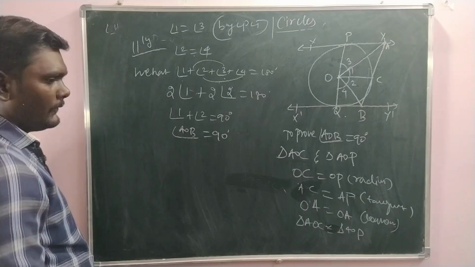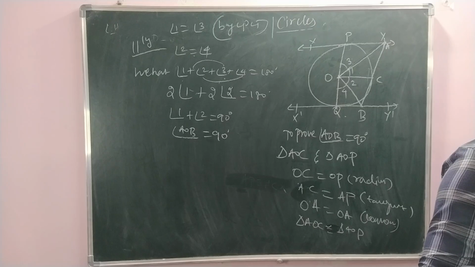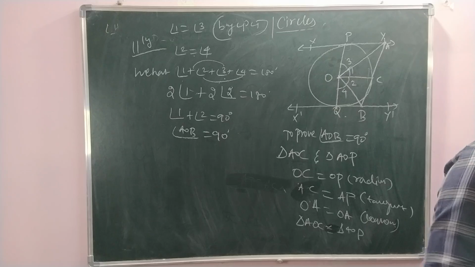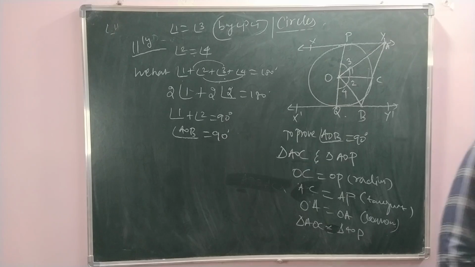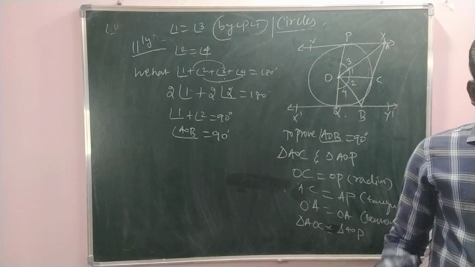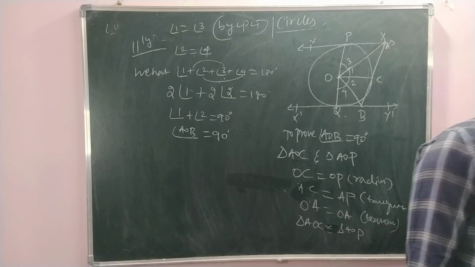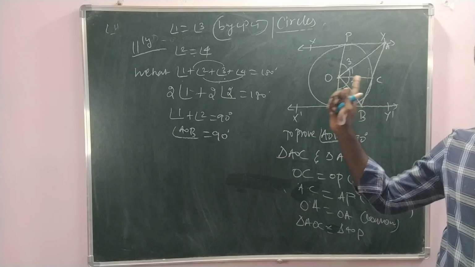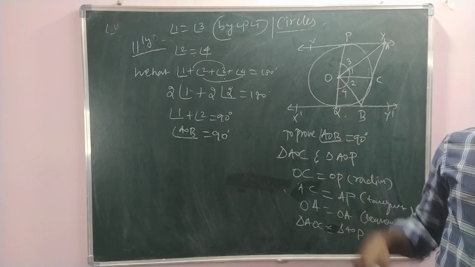Sorry, not this one, the other one. 13th question. Sorry, I said 10th. Look at the 13th question. Prove that opposite sides of a quadrilateral circumscribing a circle subtend supplementary angles at the center. That is exactly the extension of this 9th question, just like 8 and 11 are extensions. This 9 and 13 are also extensions.